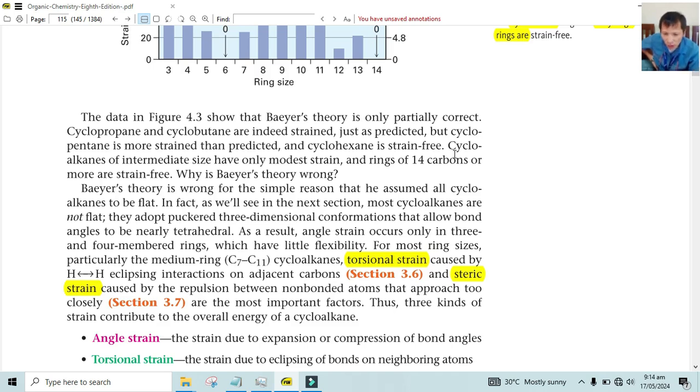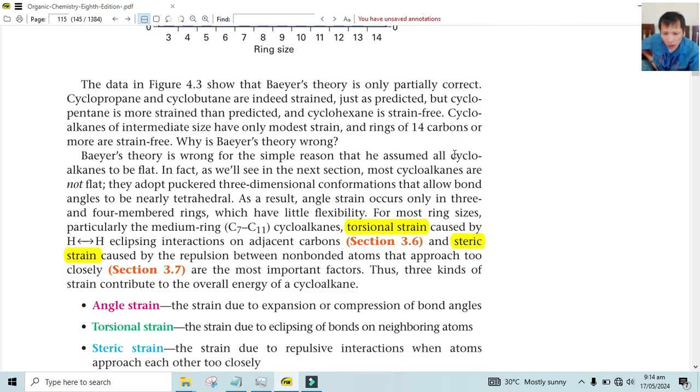What happens? The Bayer theory is wrong for the simple reason that he assumed all cycloalkanes are flat. So first, that's why what was drawn there was the triangle, the quadrilateral, because they assume that those are on a perfectly flat surface. Okay? Because that's how we view them at first, for us not to complicate things. So as simple as that, because they cannot understand yet the whole molecular concept. Again, stereochemistry is just being introduced at this time, 18-something.